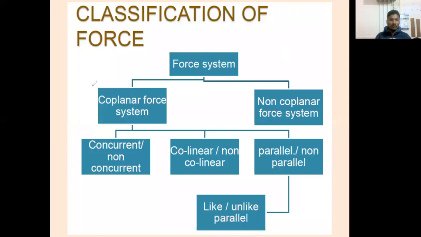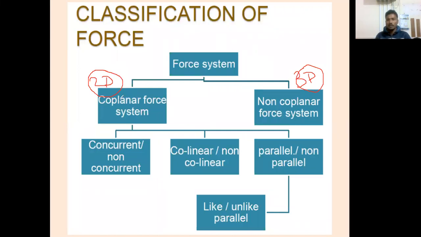A coplanar force system is in 2D. All lines of action will remain in 2D. In a non-coplanar system, the lines of action of all the forces go in 3D. That is the basic difference. Suppose there is one page: this is one force, and another force is a little inclined to it. But here, whatever the lines of action of the forces are, they will be in one single plane.